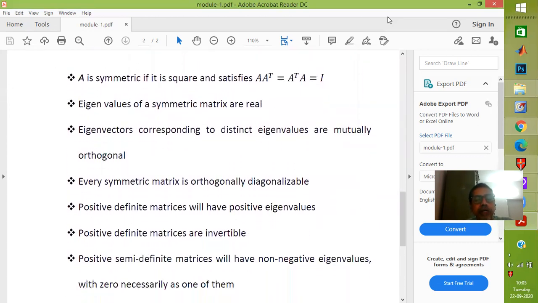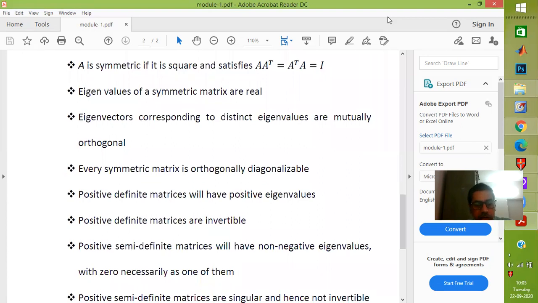Now, we all know a symmetric matrix should satisfy A equals A transpose, and an orthogonal matrix satisfies A into A transpose is equal to I. Now, the eigenvalues of a symmetric matrix are purely real. This is a well-known fact. And eigenvectors corresponding to distinct eigenvalues of a symmetric matrix will be mutually orthogonal.